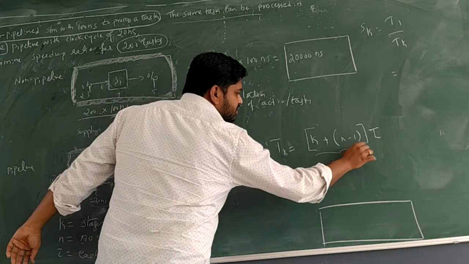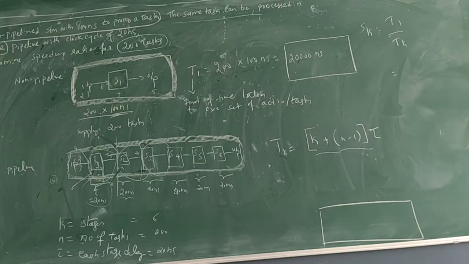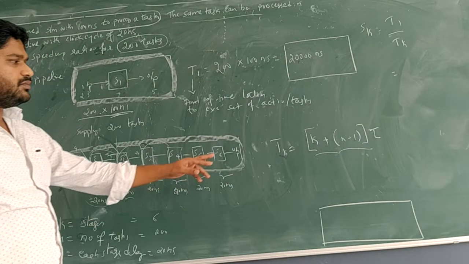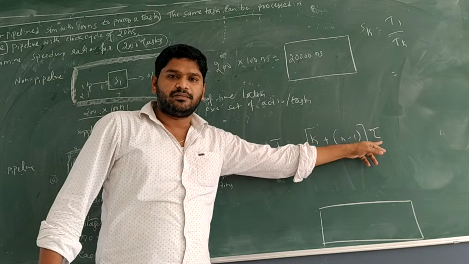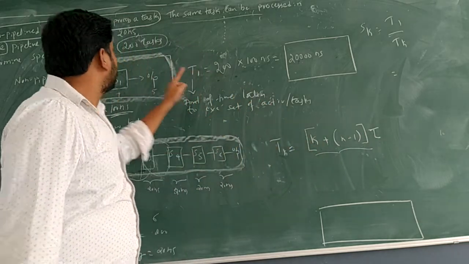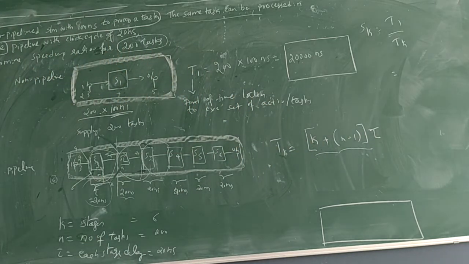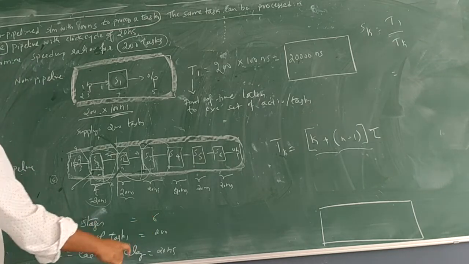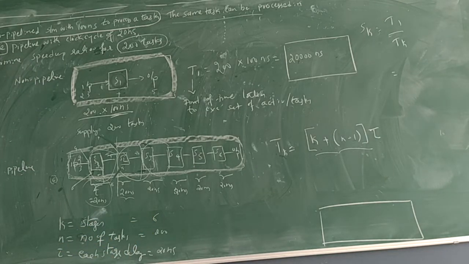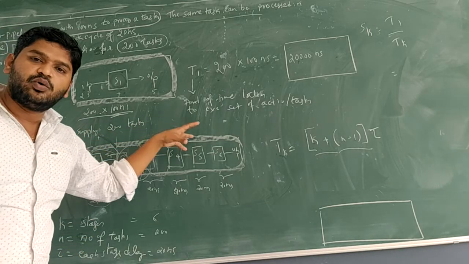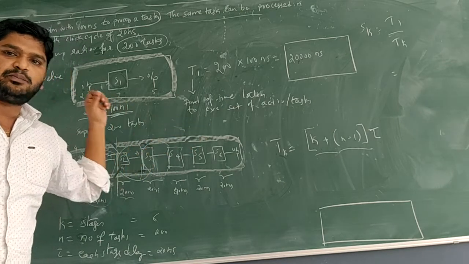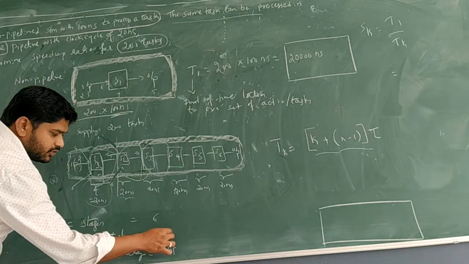So the terminologies we require for the calculation of T of k are k plus (n - 1) into tau. We know what k is. K is the number of stages of the pipeline. Here, the number of stages is 6 because they have a 6-stage pipeline. Okay. So next one, what is n? The total number of tasks you are giving to the pipeline system. So here it is what?